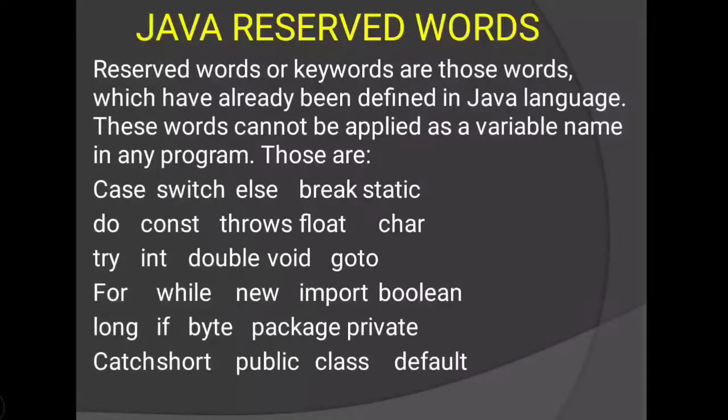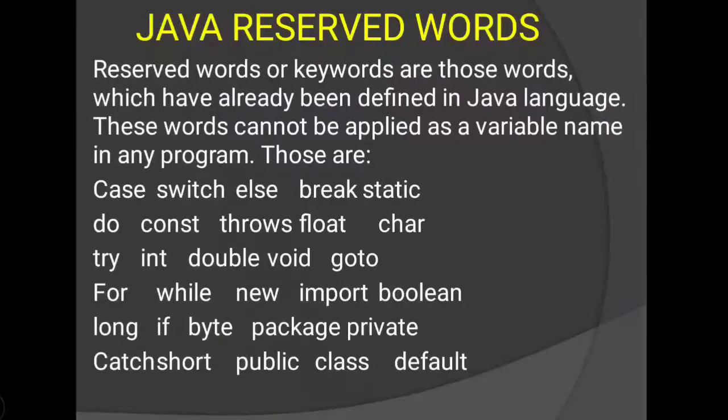These words cannot be used as a variable name in a program.